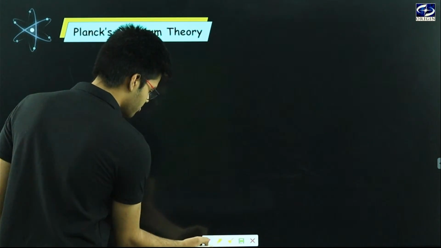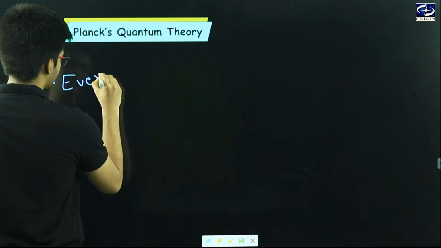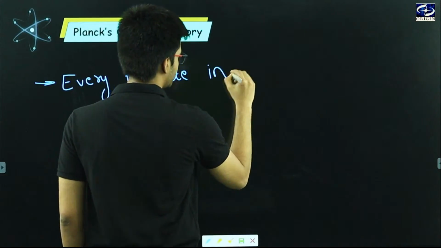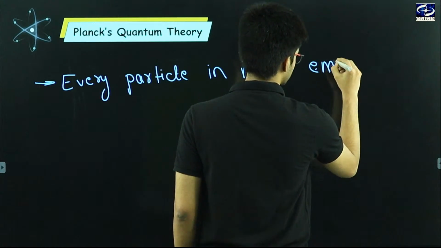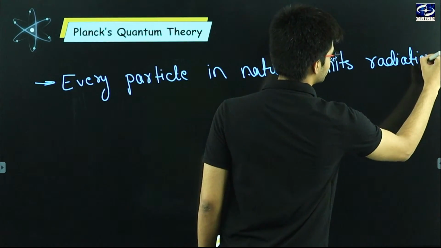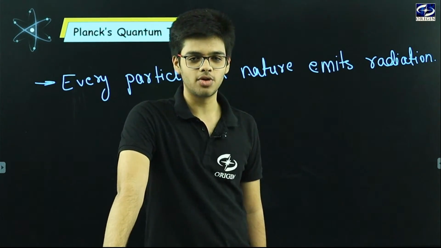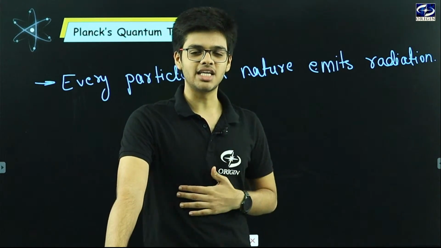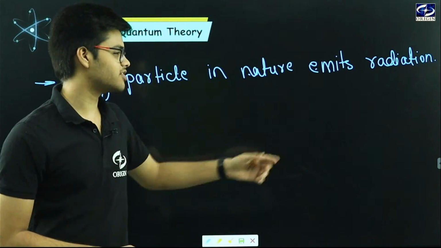In Planck's quantum theory, Planck told us that every particle in nature emits radiation. This was a very different thing. Even I am emitting radiation, this pen is emitting radiation, this board is emitting radiation, which is visible radiation.